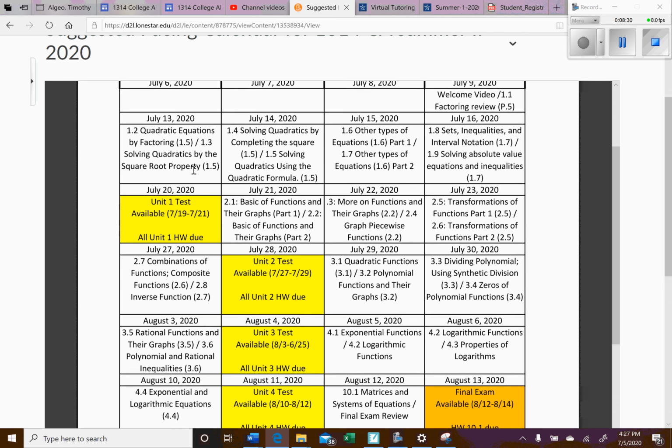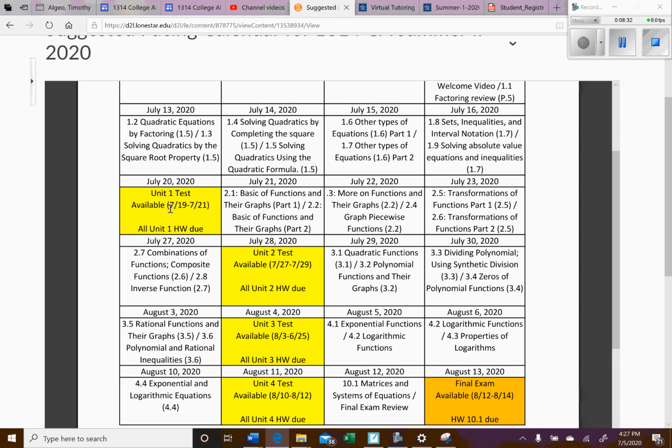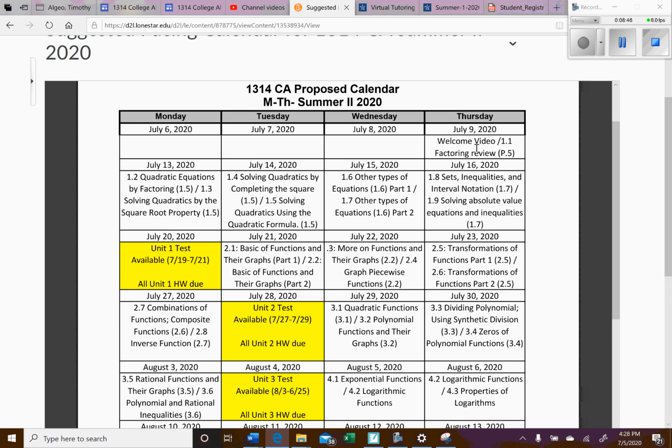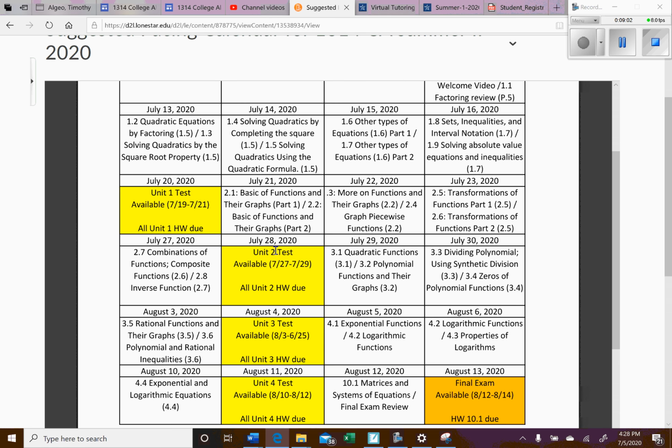Now, what is not negotiable is what we have highlighted. The Unit 1 test will be available the 19th through the 21st. The homework is going to be due on the 20th right here. So all the homework for Unit 1, starting back here on July 9th, will be due on the 20th. Ideally, you would take your exam here, but I give you an extra day in case you need it. Then on the 21st, we start our next unit, and that unit ends right here on the 28th.